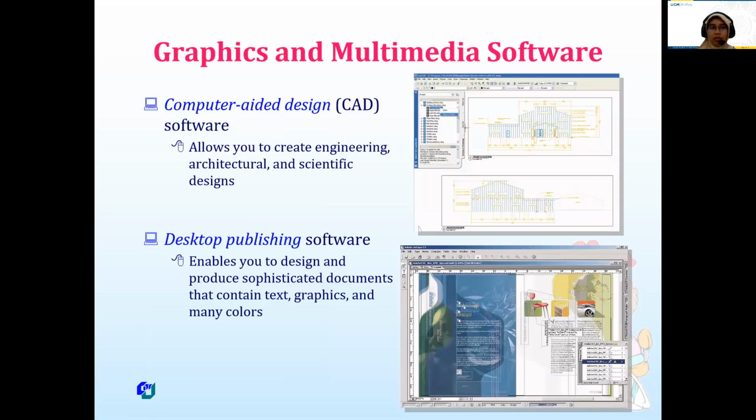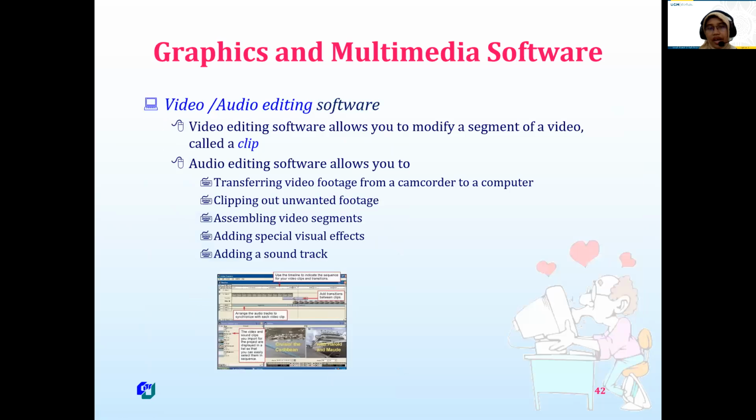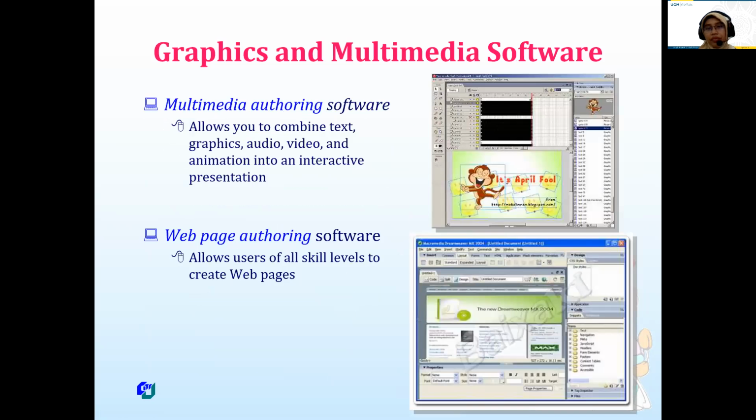And then this is for computer aided software. It is for tech or engineering people. And then desktop publishing software is for publishers. And then paint or image editing, audio editing, and then video or audio editing. So this is application software. And multimedia authoring software, web page authoring software. This is Macromedia Dreamweaver, and then multimedia, it's like Macromedia Flash.